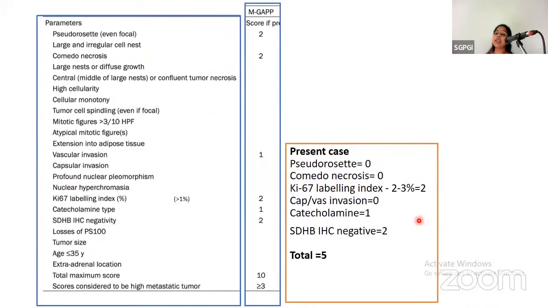So in the modified GAP scoring, the pseudorosette was not present, comedonecrosis was not present, Ki-67 was 2 to 3%, that was score 2. Capsular and vascular invasion was not present, and catecholamine was 2, and SDHB negative staining, that is 2 scoring. So the total score was given as 5.